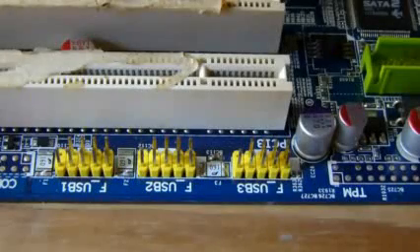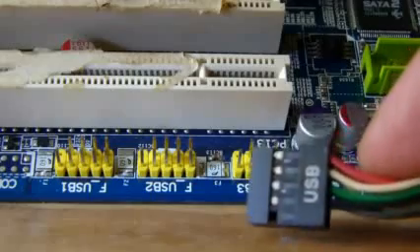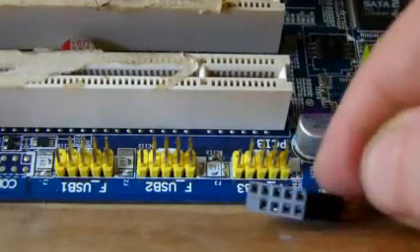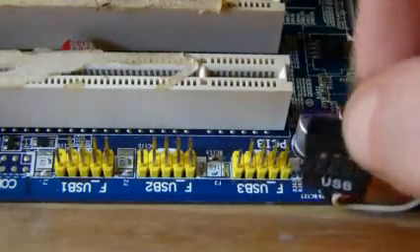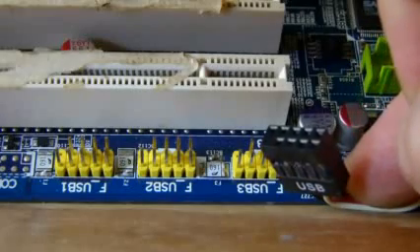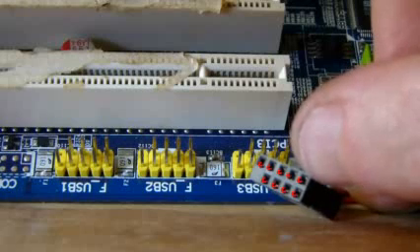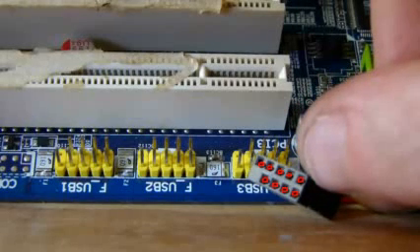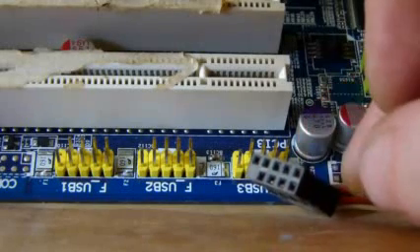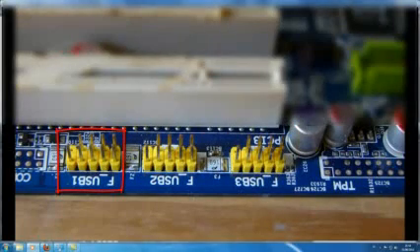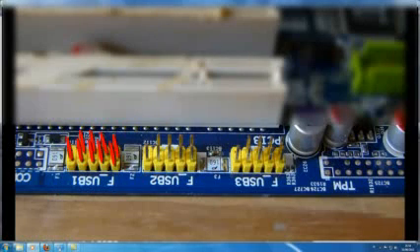The next connection we will make is the front panel USB ports, and here is the connector. Now this connector is keyed, so you can only plug it in correctly one way. 9 holes in the connector, as shown here, correspond with 9 pins in the motherboard header. There's the header, and there's the 9 pins.